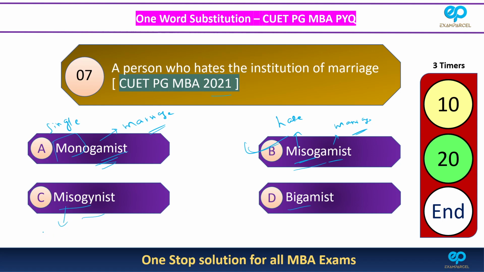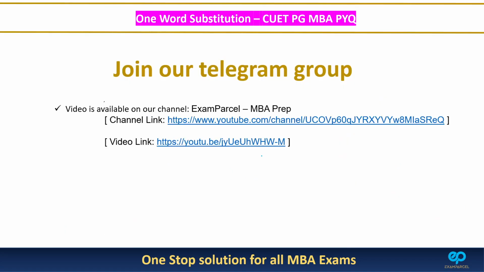Miso we already discussed, hate, and gyne means generally women or female, right? So a person who hates women, that is a misogynist. Bi is two, and gamy means marriage. So a person who has done two marriages is known as a bigamist. So we have discussed all these four words.